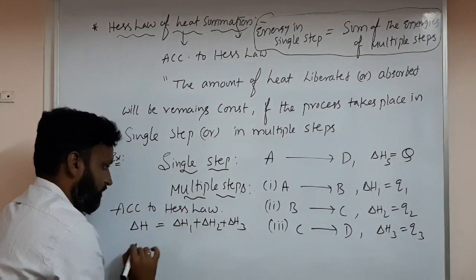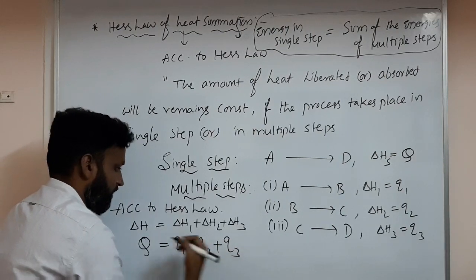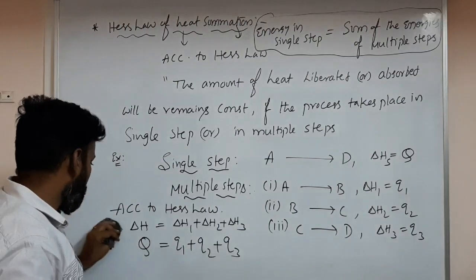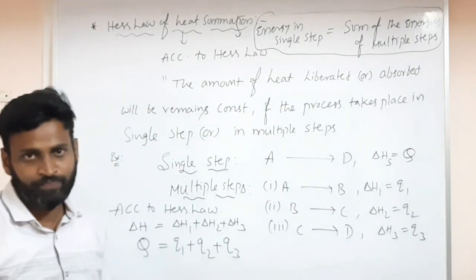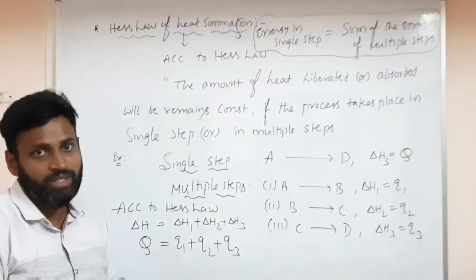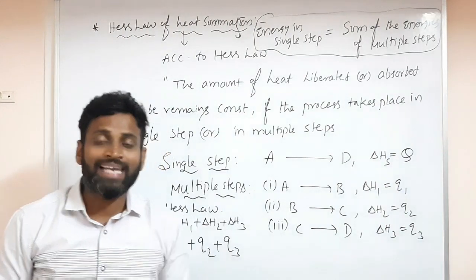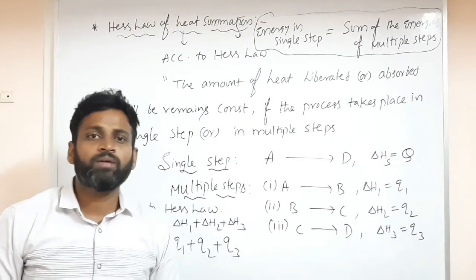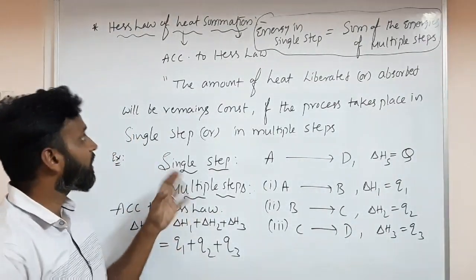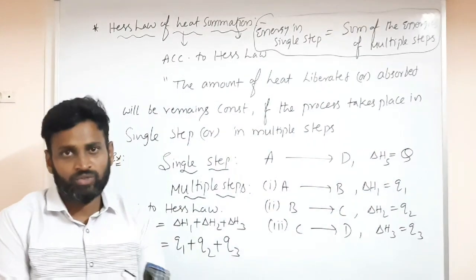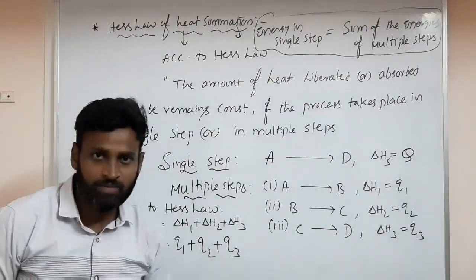Therefore, capital Q equals Q1 plus Q2 plus Q3. By using this Hess law of heat summation, we will calculate lattice energy using the Born-Haber cycle. Tomorrow, in our next class, we will continue that calculation of lattice energy. We discussed what is lattice energy, what is crystal lattice, what is unit cell, and what is Hess law, along with Fajan's law.